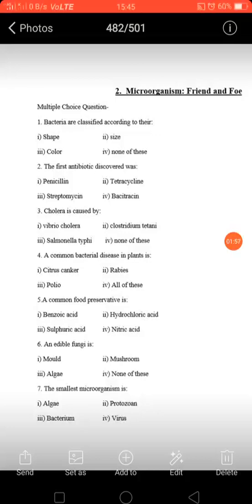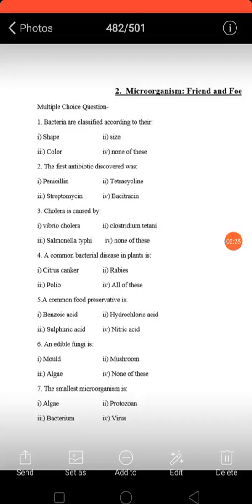A common bacterial disease in plants is citrus canker, rabies, polio, or all of this. So, citrus canker is common disease. Rabies is disease found in human beings as well as animals, and polio is also a disease which makes humans handicapped. So correct option is citrus canker, disease found in plants.